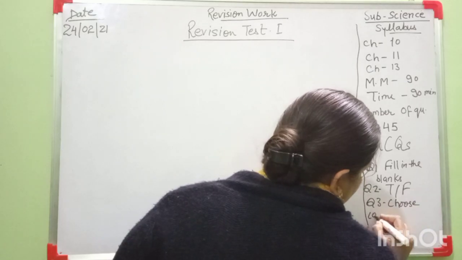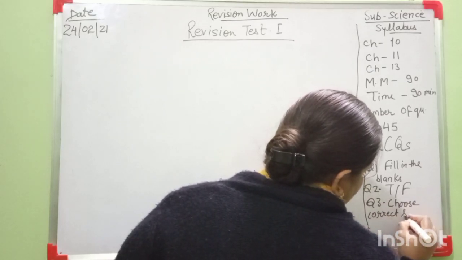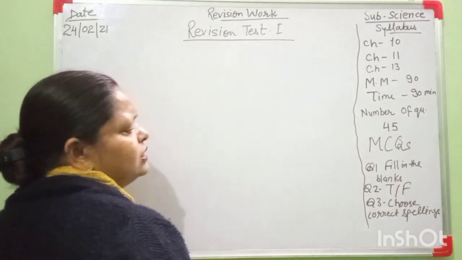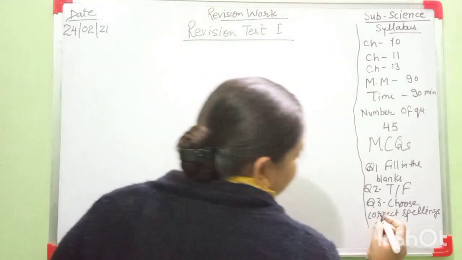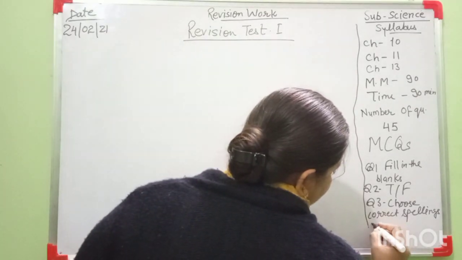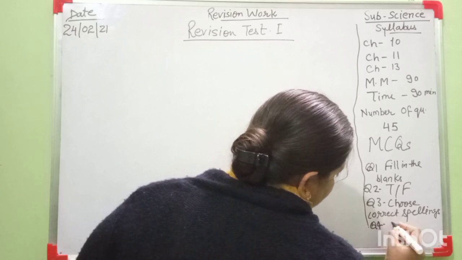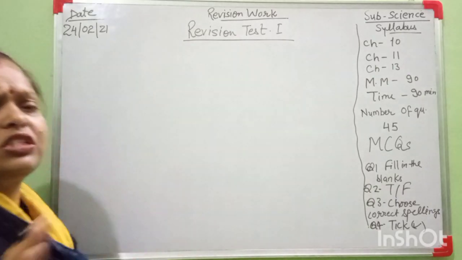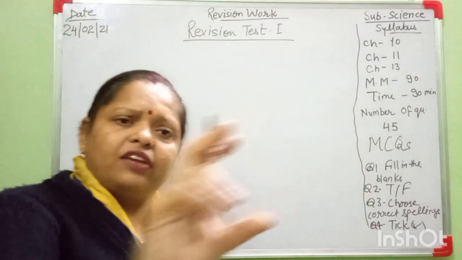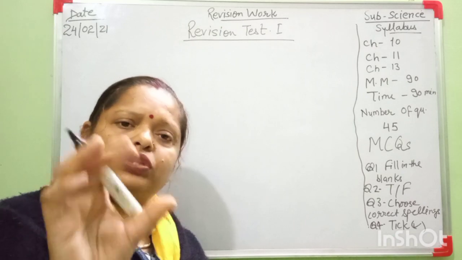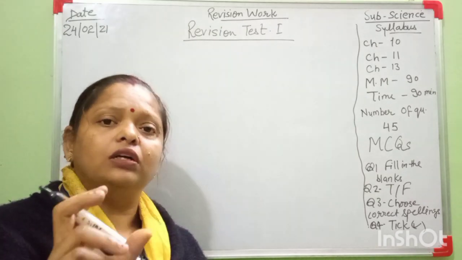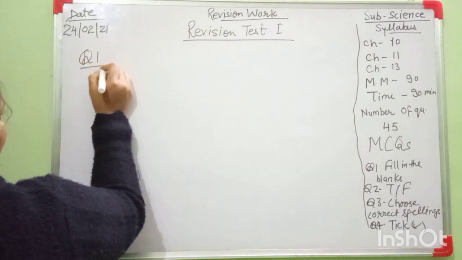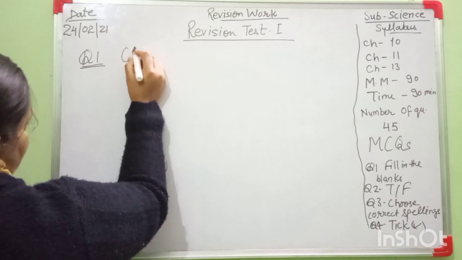Number 4 is choose the correct option, mark type questions. Questions are given and there are 2-3 answers and you have to choose the correct option. First, in today's class we will discuss choosing the correct options.